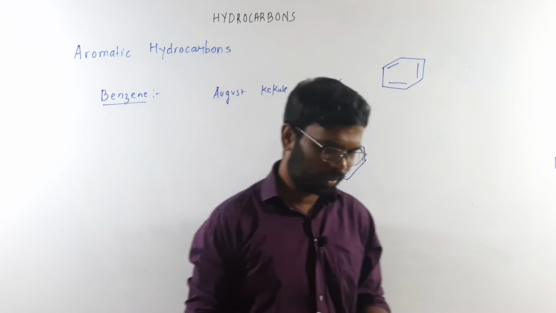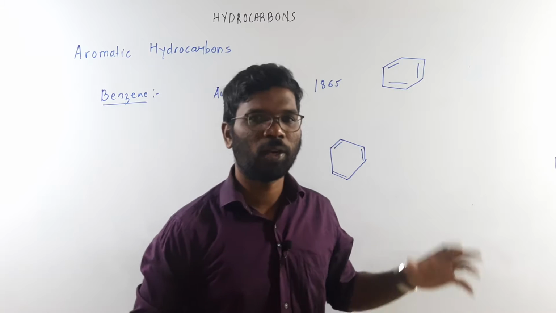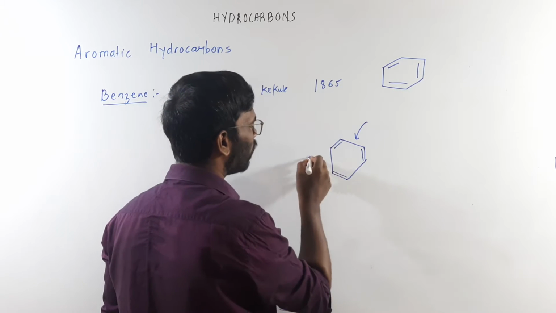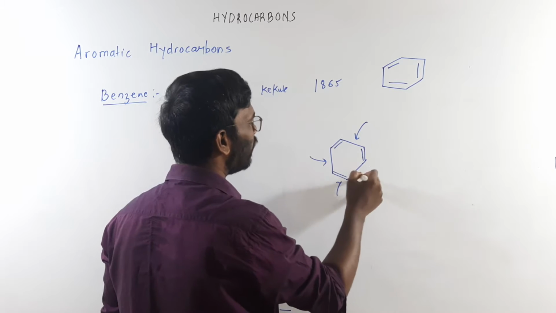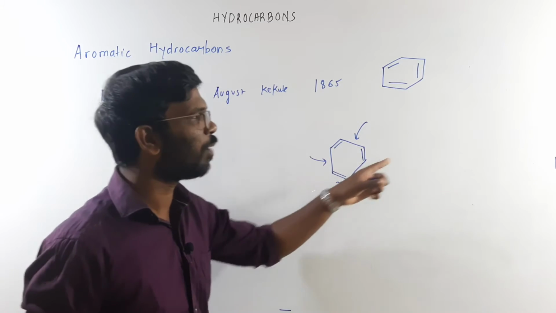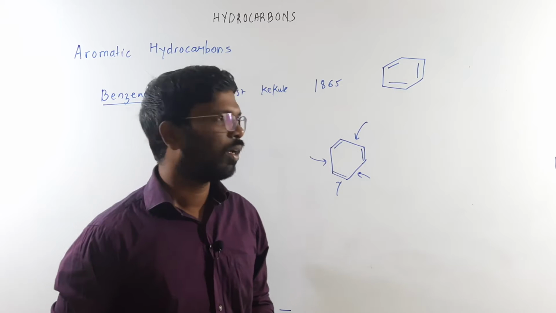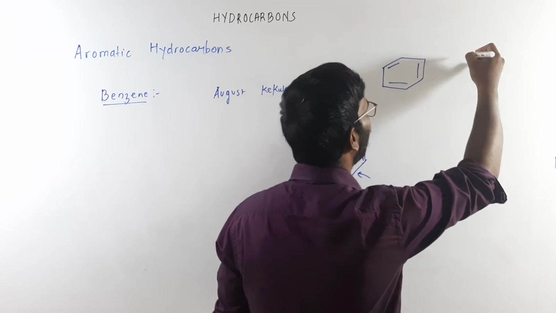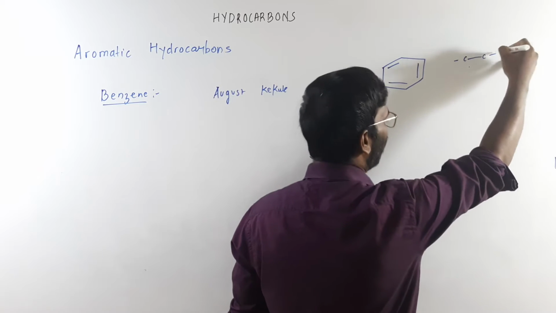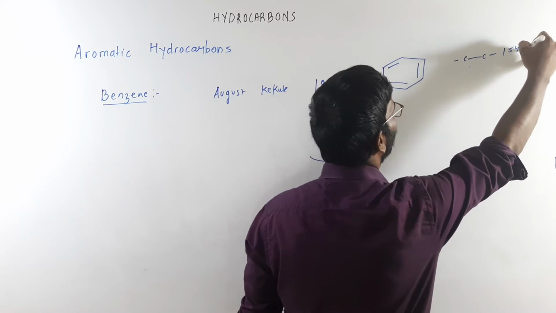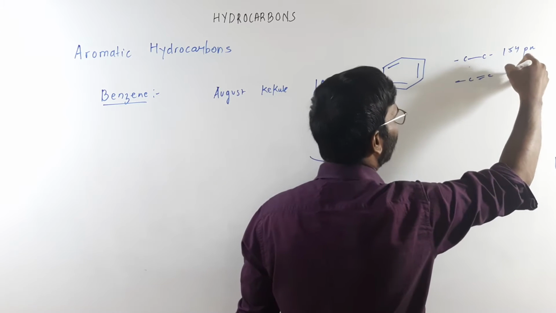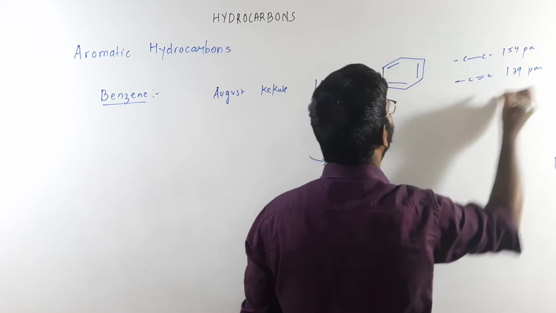experimentally it was observed that all the bond lengths of benzene are equal. All the carbon-carbon bond lengths were equal. Usually, the carbon-carbon single bond length is 154 picometer, and the carbon-carbon double bond length is 139 picometer.